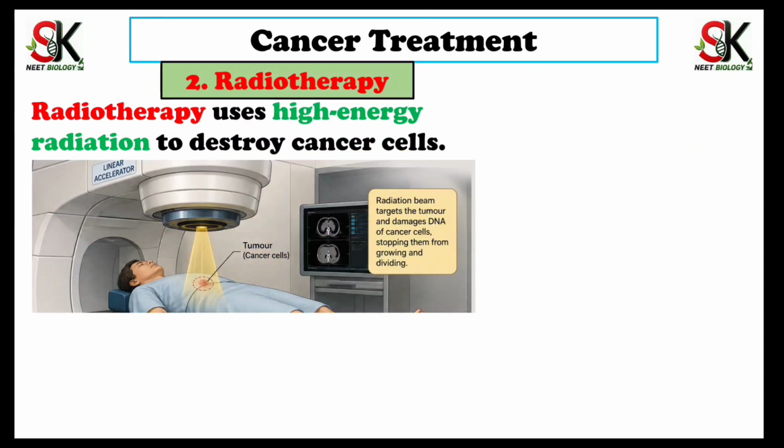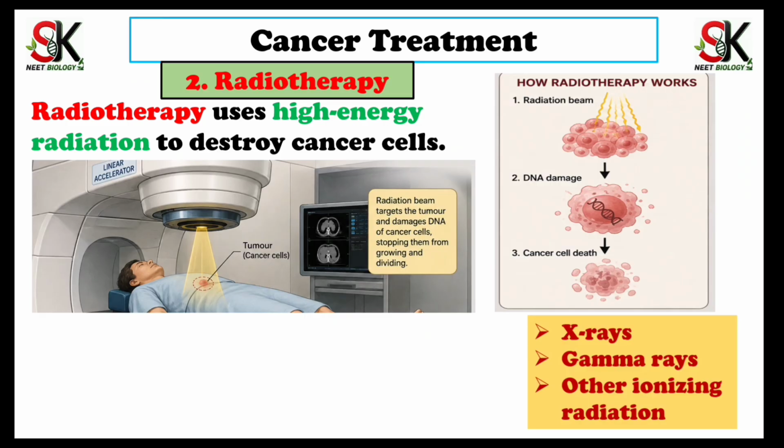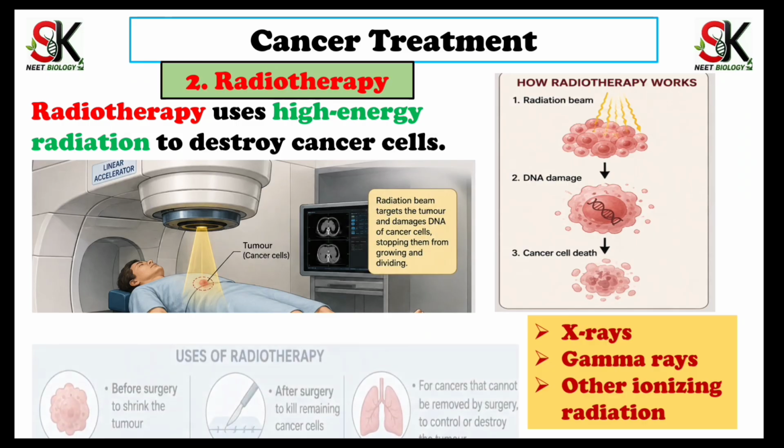Radiotherapy uses high energy radiation to destroy cancer cells. As shown in figure, radiation beam targets the tumor and damaged DNA of cancer cell so that stopping them from growing and dividing. Radiation therapy works as follows. When radiation beams are targeted on tumor cell, the DNA damage occurs in cancer cell. Because of DNA damage, those cancer cells cannot divide. Most commonly, X-rays, gamma rays, and other ionizing radiations are used in radiotherapy.